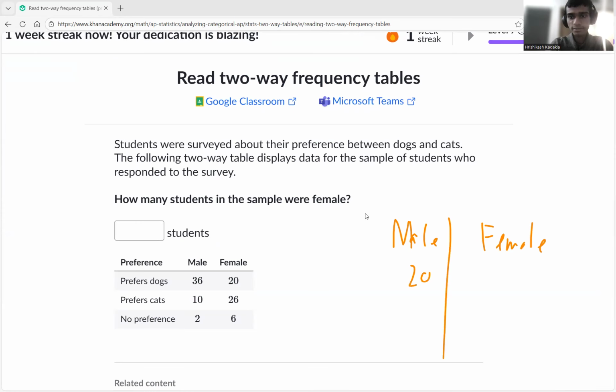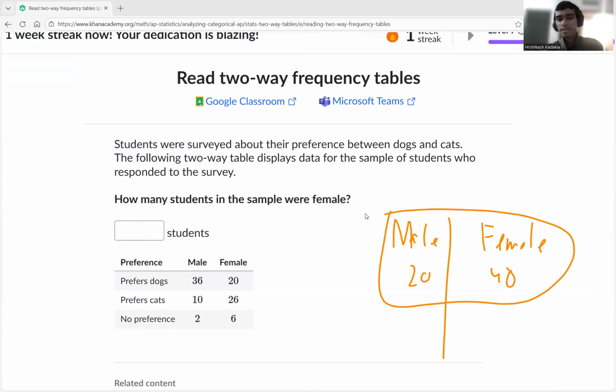That's 20, 40. That's it. A small little table. We just have one way. Two ways means you have two ways, the left and right data. Here it could be just male and female. That's it. We don't have any other thing. We don't have race, or their likeness of something specific, or the average income levels, or a preference of cats or dogs, a favorite subject, a preference of any sports. Anything like favorites, we're not considering here. Otherwise, we can say this is just one way.